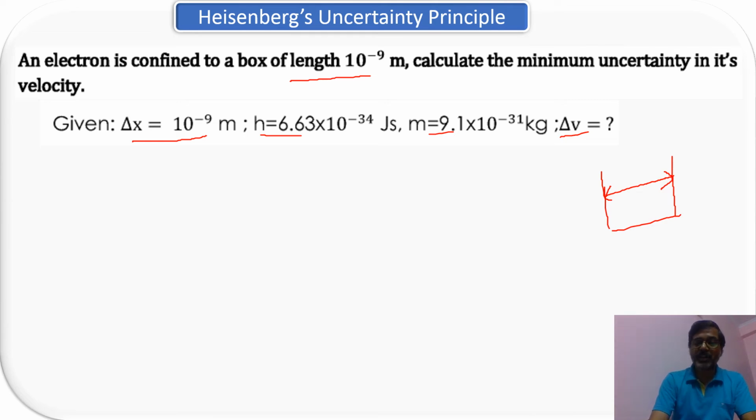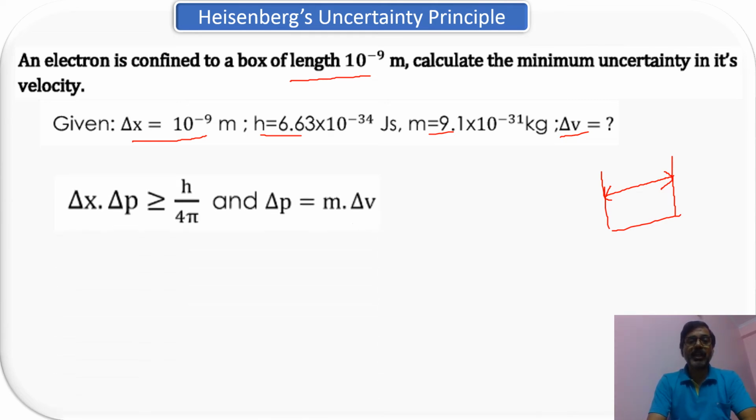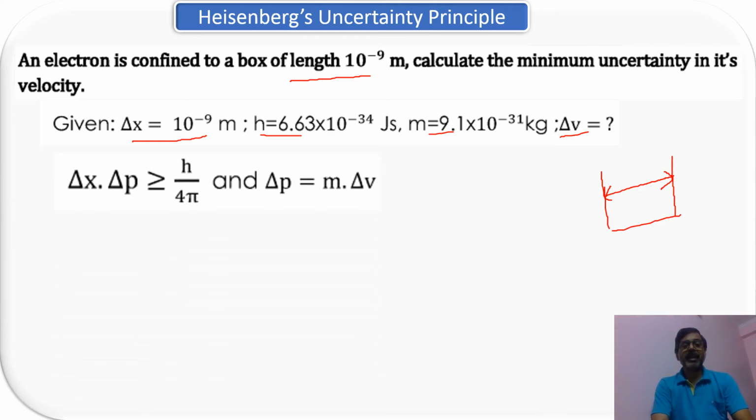Apply your relation, that is, position and momentum. So what is the relation? Delta x into delta p is equal to h upon 4 pi, right? So from here, rearrange this and find out the value of the minimum uncertainty in its velocity, that is delta v. So p is equal to m into v. Differentiate it, so delta p is equal to m into delta v.